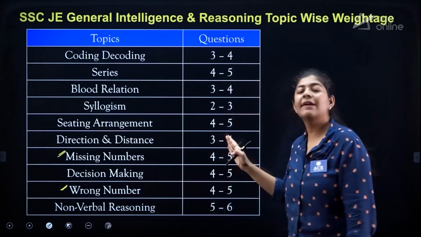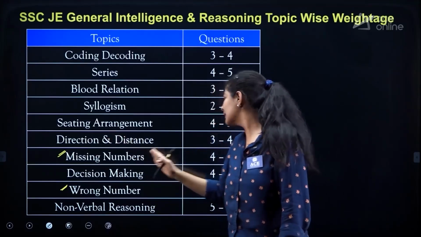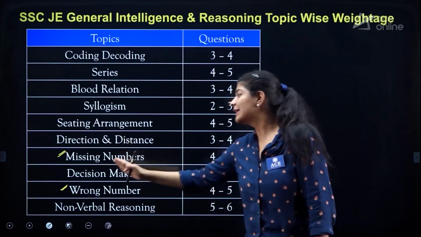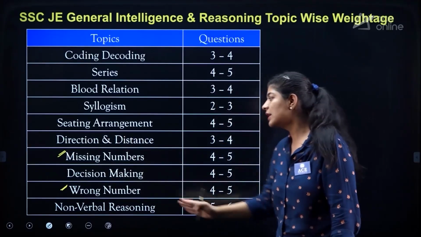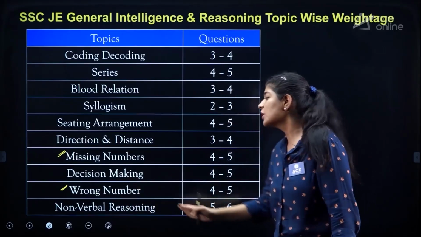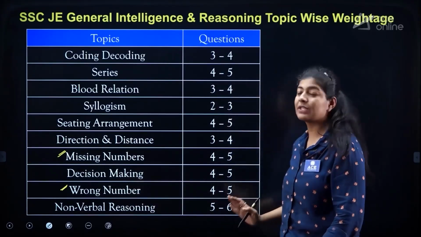Direction distance we are having 3 to 4 questions. Missing numbers 4 to 5 questions. Decision making 4 to 5 questions. Wrong number 4 to 5 questions. Non-verbal reasoning 5 to 6 questions.